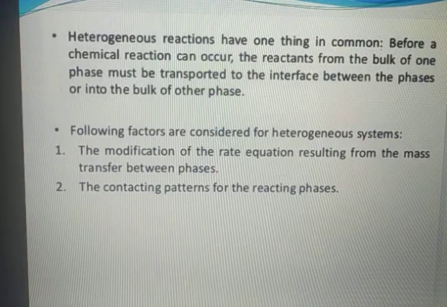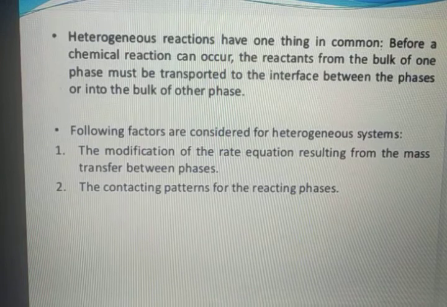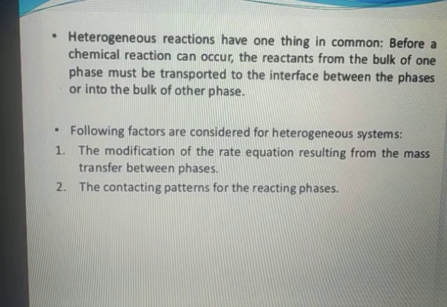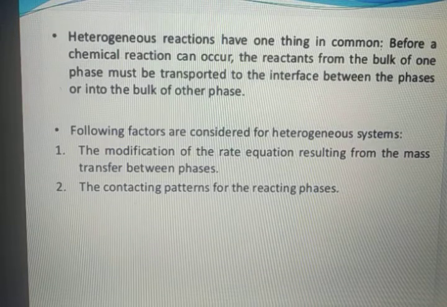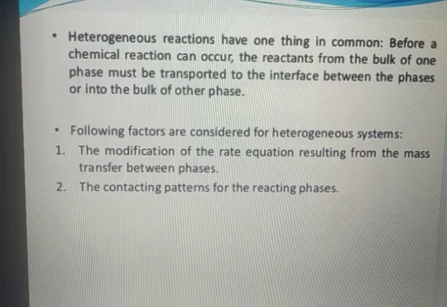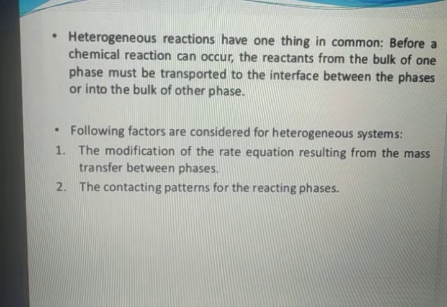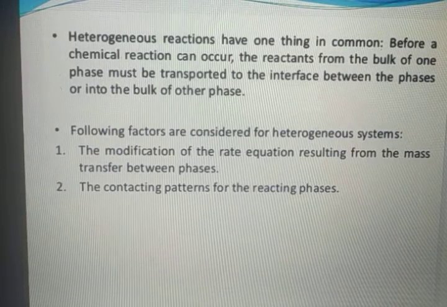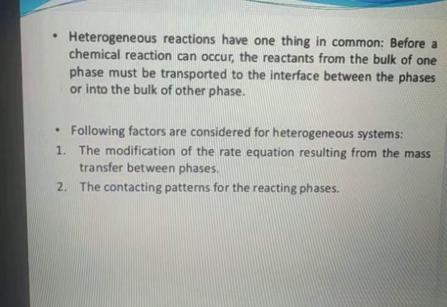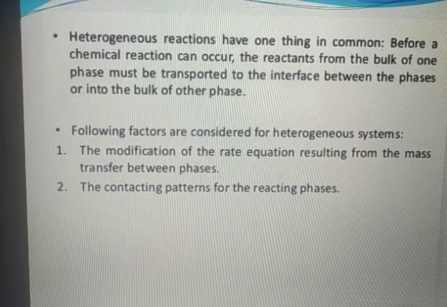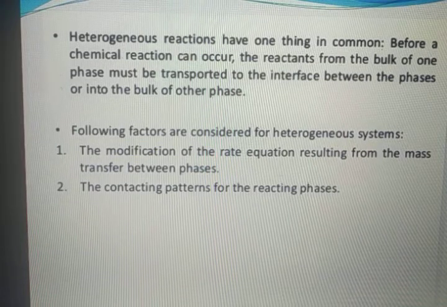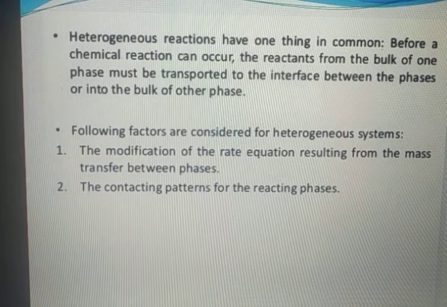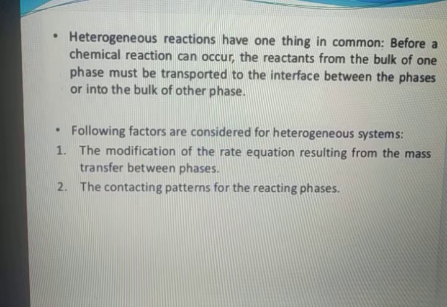Heterogeneous reactions have one thing in common. Before a chemical reaction can occur, the reactants from the bulk of one phase must be transported to the interface between the phases or into the bulk of the other phase. Here we have used the word interface. Whenever there is a heterogeneous system, there will always be an interface.